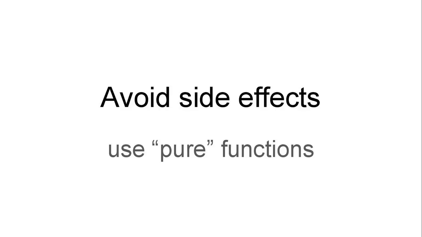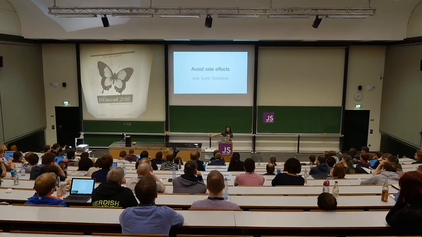Okay, so another, maybe the main thing about functional programming is to avoid side effects and instead to use pure functions. So what does that mean? A side effect is anything that a function might do that isn't computing its output from the inputs you've given and returning that output. So for example, printing something to the console is not returning an output, it's doing something else, something that's on the side of the function.